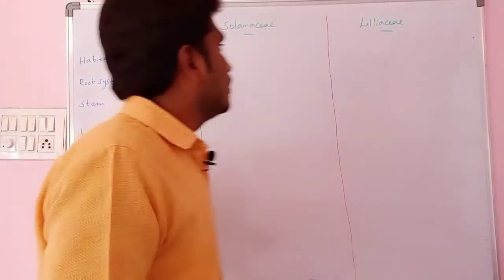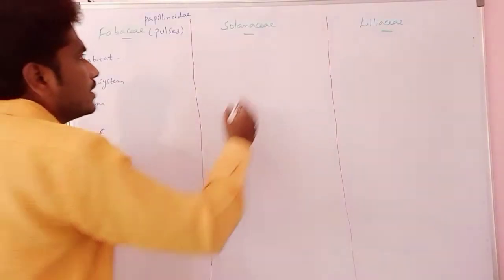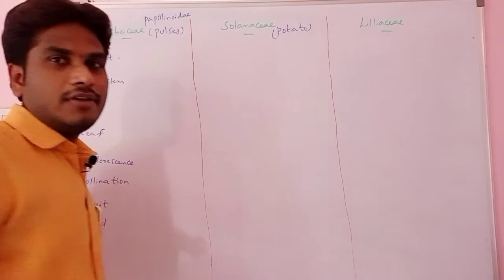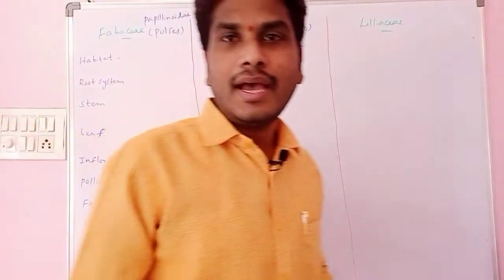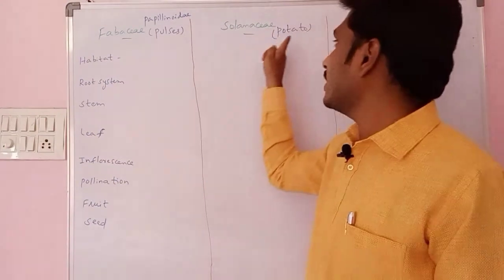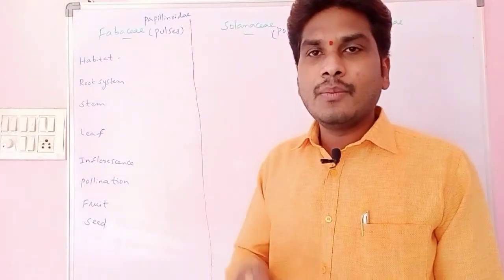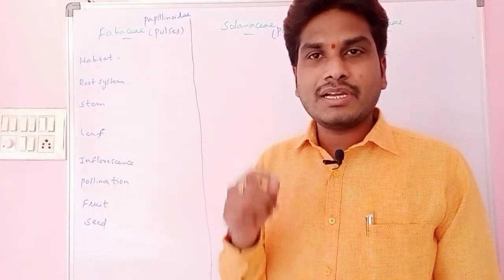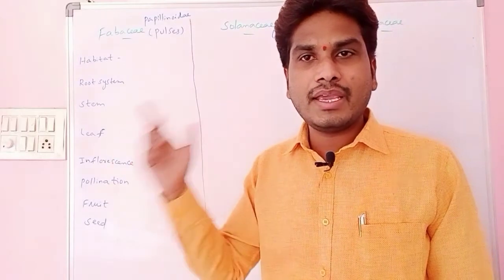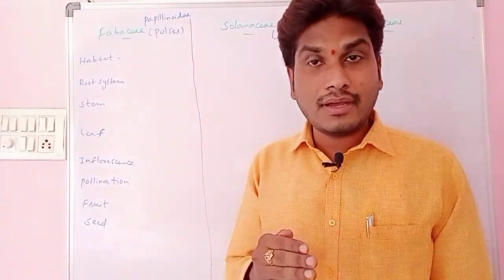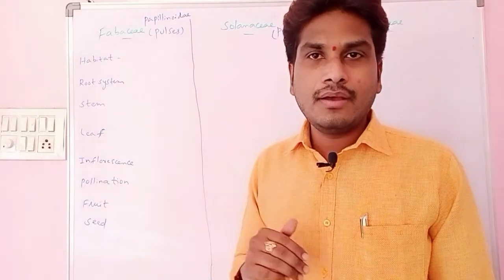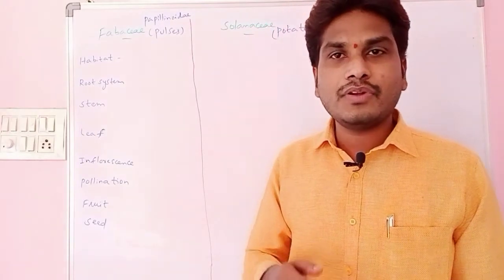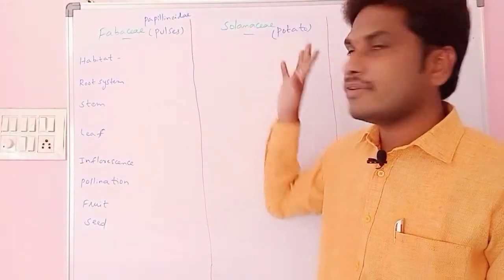So what about Solanaceae? Solanaceae we commonly call the potato family. By the name only you can get it, the potato family. It means they consist of vegetables. What examples can we take in Solanaceae as vegetables? Solanum tuberosum, botanical name of potato. Solanum melongena, botanical name of the brinjal. Then Lycopersicum esculentum, tomato. Capsicum frutescens, chili. Trigonella foenum-graecum, fenugreek. Then Ashwagandha, Withania somnifera, Atropa belladonna. Then Nicotiana tabacum, the commercial crop tobacco. Datura metel, thorn apple. All these are examples of Solanaceae.